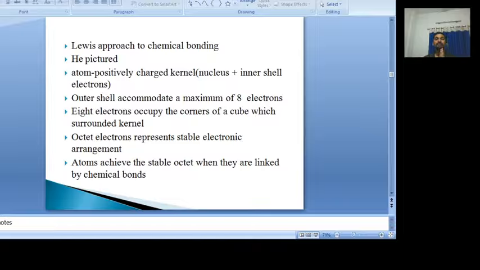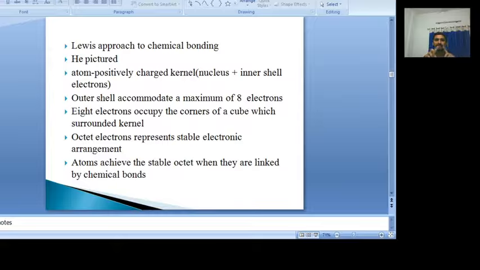So this is the Lewis approach of chemical bonding. Simply, what is it? First, you take the atom. In that atom, the inner shell and the nucleus are treated as a positively charged kernel, and the outer shell can accommodate a maximum of 8 electrons.